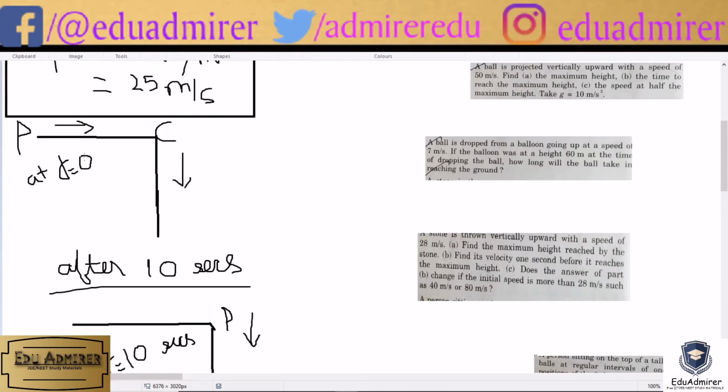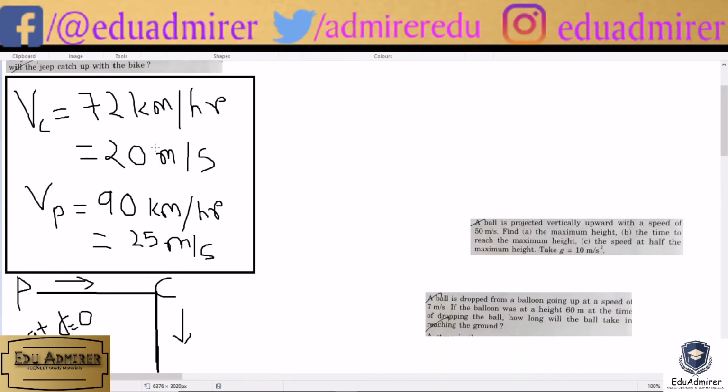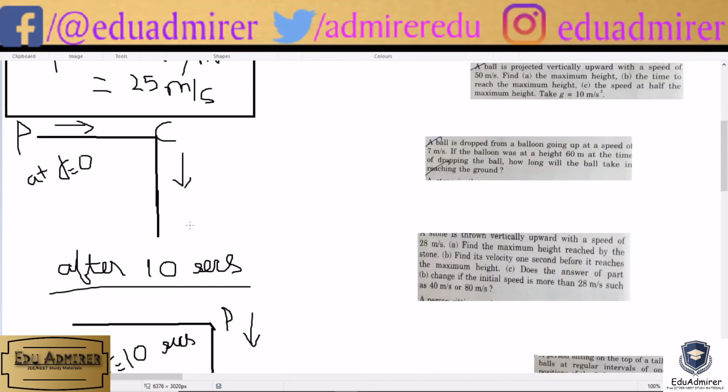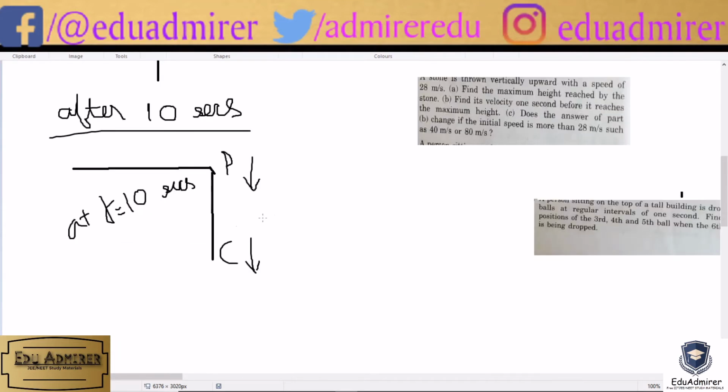Okay, this is the situation at t equals 0. See, at t equals 0 the police was there and the culprit was turning at a speed of 72 km per hour, which comes to be 20 meter per second, and after 10 seconds the culprit must have covered a certain distance for those 10 seconds. So we have to find that distance which the culprit has covered in those 10 seconds.